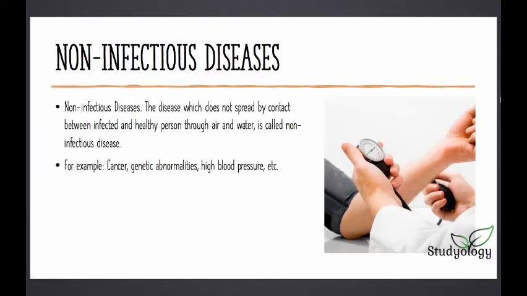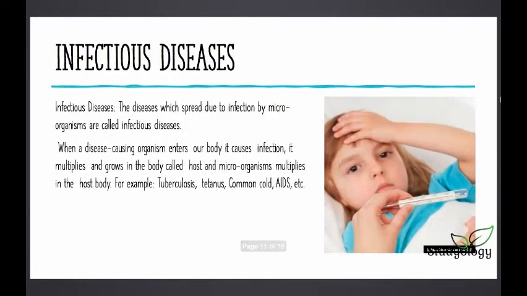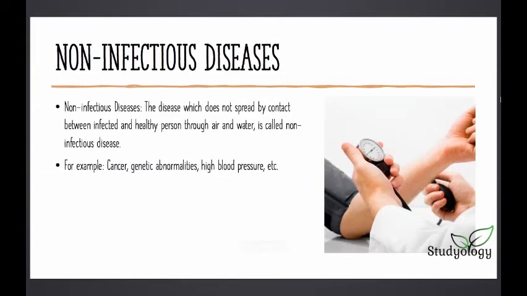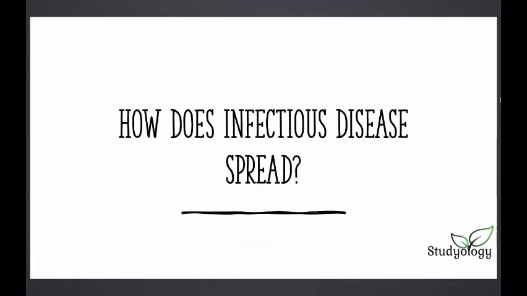Next, we learn about the non-infectious diseases. These are diseases which do not spread by contact between an infected and a healthy person through air and water. For example, cancer, genetic abnormalities, high blood pressure, etc. I forgot to mention one thing: infectious disease also spreads through contact. Non-infectious diseases are basically just the opposite. They do not spread through contact, and that is why they're called non-infectious diseases. Examples are cancer, some abnormalities you have, high blood pressure, diabetes, etc., which do not spread through contact or are not caused by pathogens.